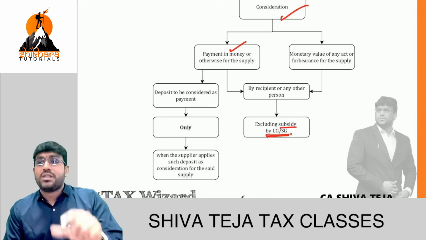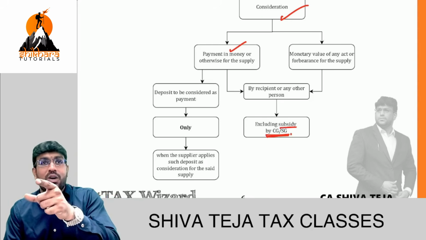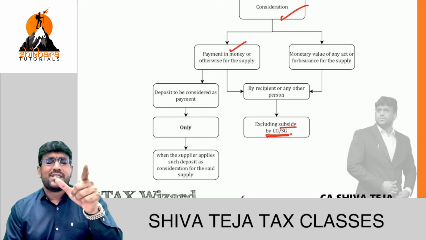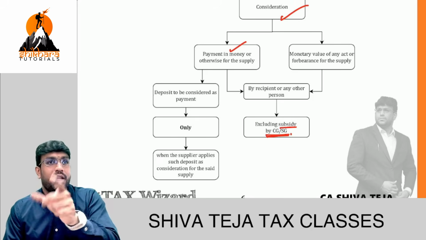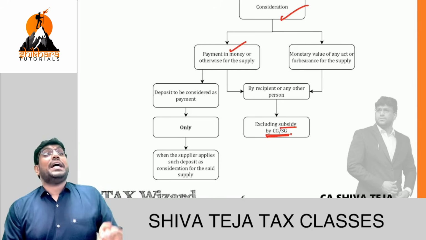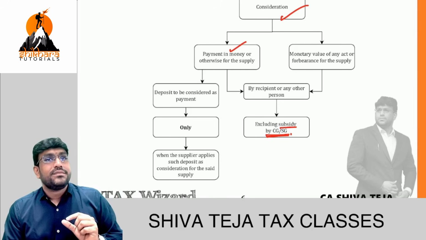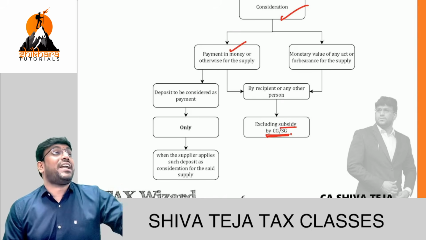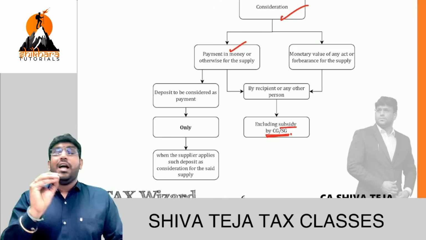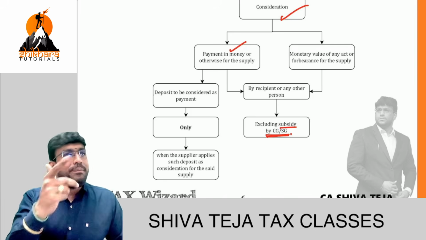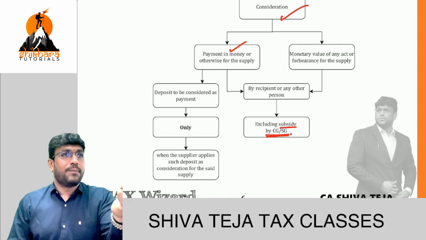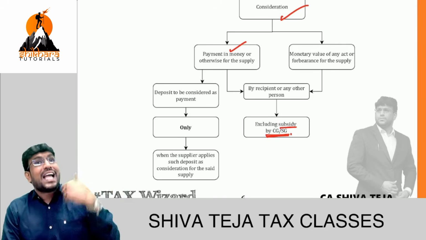Exactly. Sir, we wrote that word consideration means monetary, non-monetary. No? There we wrote subsidy does not include consideration, subsidy from central government, state government. You wrote that line, no? There, add one more line. Listen first, then add. Refundable deposits are not treated as consideration. But listen first. Then you write. Carefully listen. Sir, whenever we take property on rent, we pay deposits. For example, they will tell 6 months rent. 1 lakh rent, let's say per month, 6 months rent they asked. 6 lakh we paid as deposit.